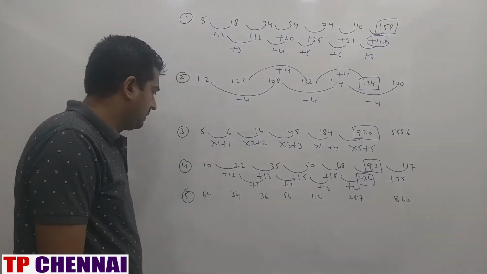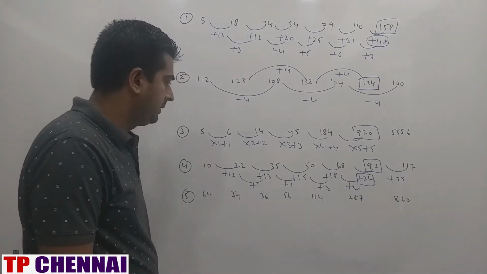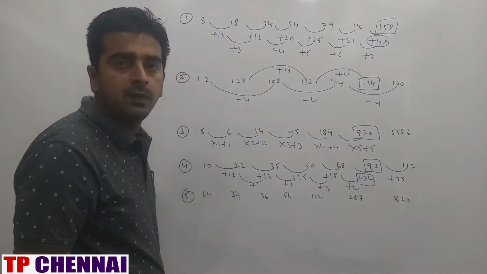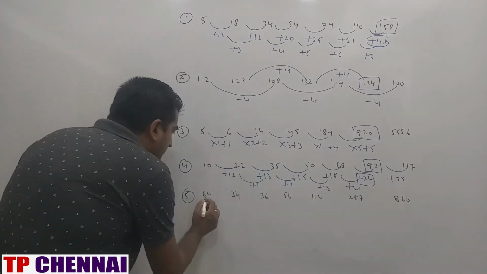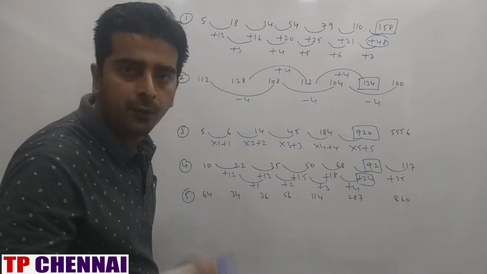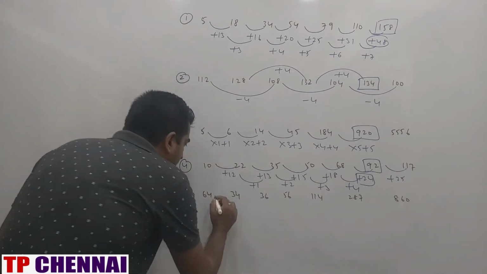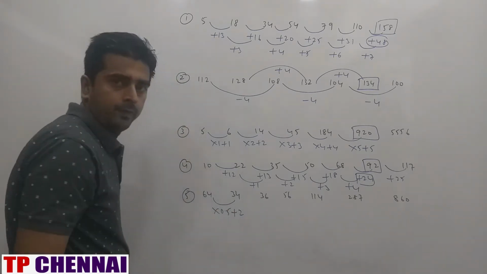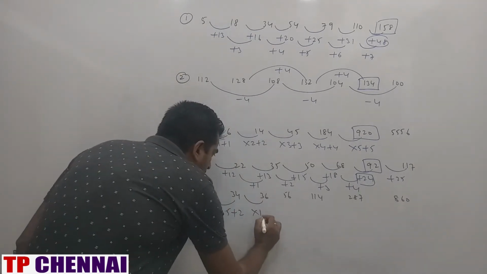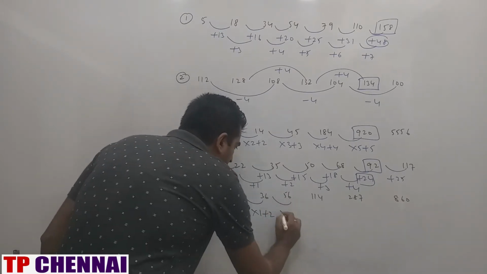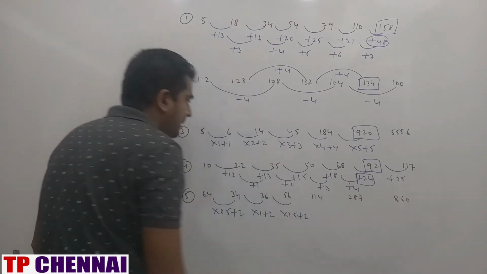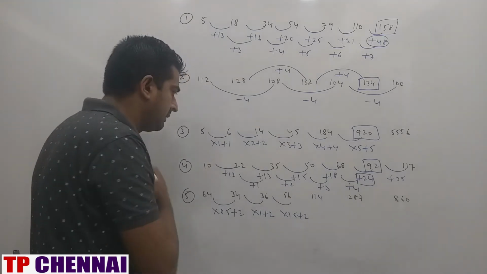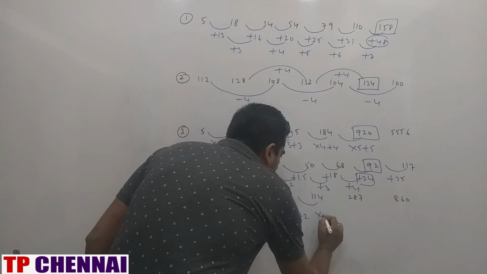Next one, 64, 34, 36, 56, 114, 287, 860. Again, when you see the last two series, it follows multiplication logic. 64 and then 34. This is half. 64 half is 32. So this is into 0.5 plus 2. This is how much? Into 1 plus 2. This is how much? Into 1.5 plus 2. What is 36 into 1.5? 36 plus 18, 54 plus 2, 56. Correct only. Here into 2 plus 2.